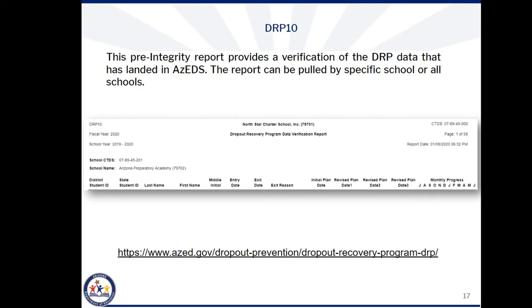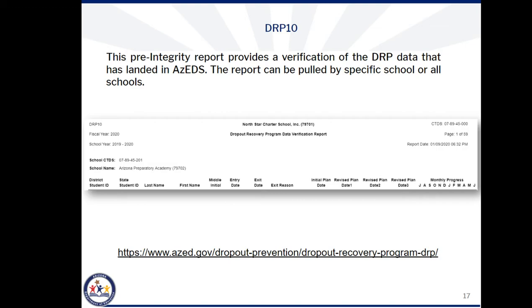First, let's review the DRP-10 report. DRP stands for Dropout Recovery Program, which is a program dedicated to helping students who have left the education system by giving them the ability to achieve their high school diploma in an alternative setting. If you have been approved to operate a dropout recovery program, you'll be able to see the DRP data you've submitted to AZEDS for your students on the DRP-10 report.